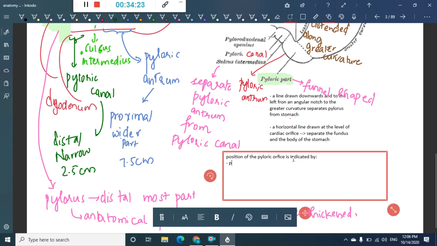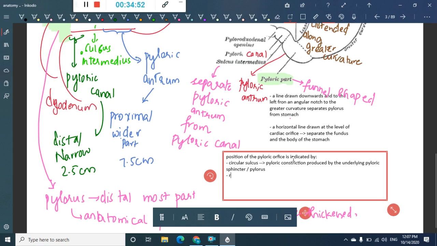One is the circular sulcus. This circular sulcus is the pyloric constriction produced by the underlying pyloric sphincter or pylorus. This marks the position of the pyloric orifice.